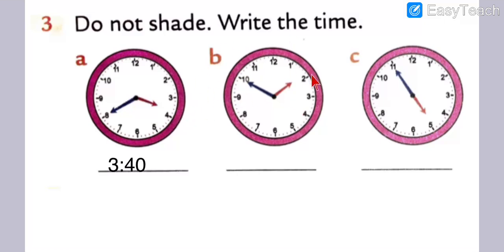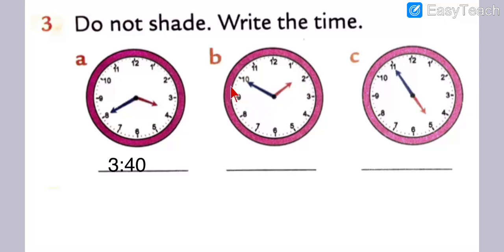So now first of all, we are going to check and write the time. What is the time on the second clock, in question number B? We will check our hour hand first. So where is our hour hand? Our hour hand is on 2. Okay, it is not properly on 2, but it has reached near 2. Almost on 2, but in other words, it is reaching 2.